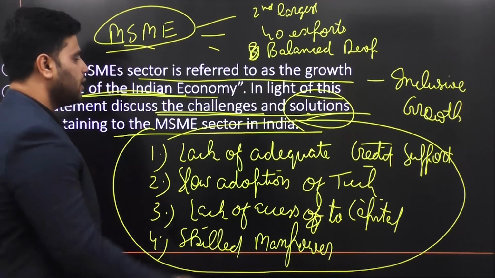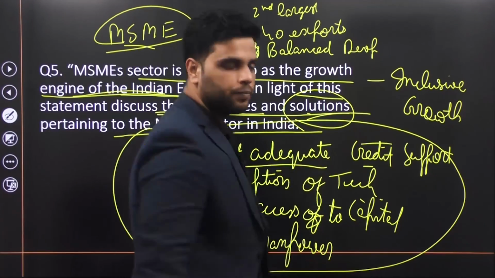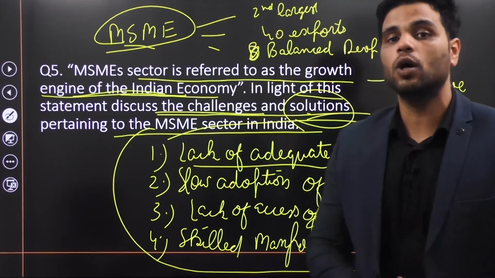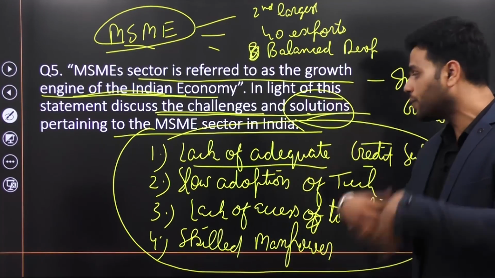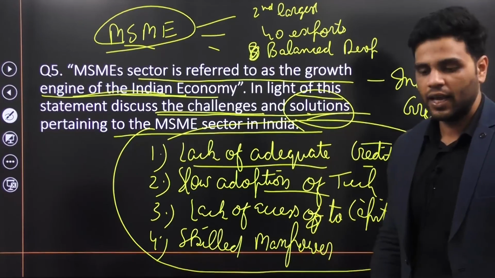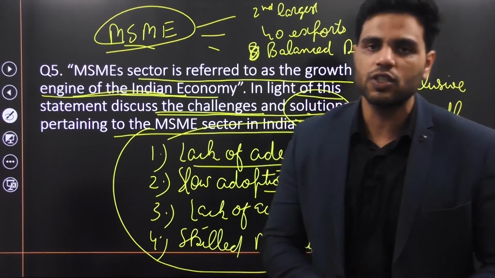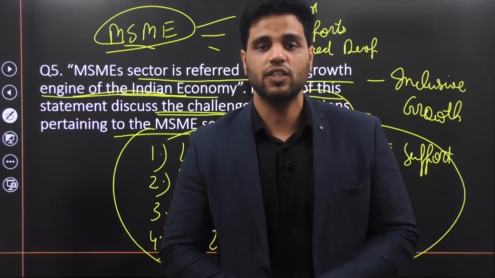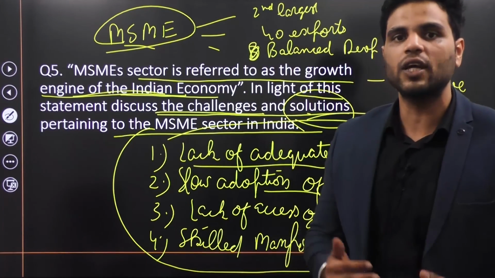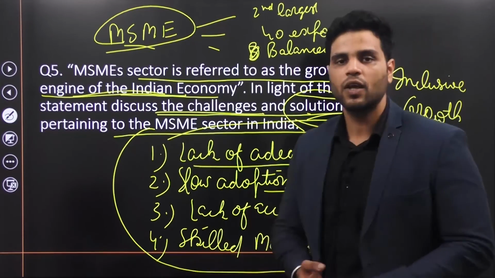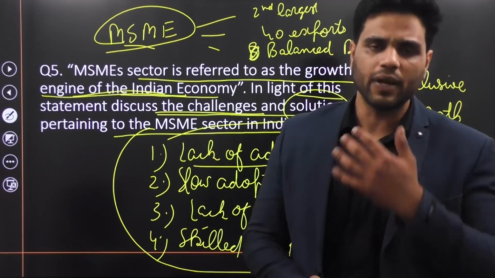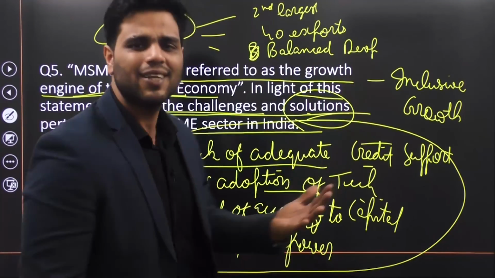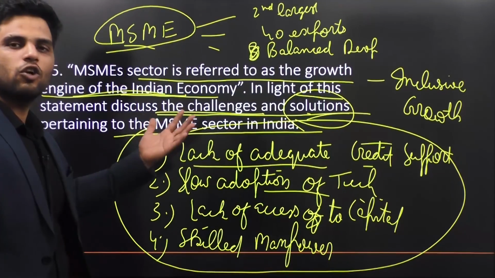Government can improve access to credit. Government can provide capital-based subsidy to the MSME sector so that they can adopt emerging technologies, right? Government should come up with various missions, which the government already has, to skill various unemployable folks so that they are employable in the MSME sector, right? So labor shortages don't crop up in the MSME sector, and so on and so forth, all right? So this question is pretty simple to answer. It's very simple to structure also.